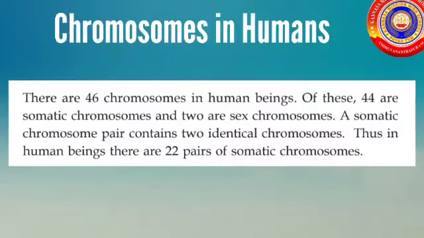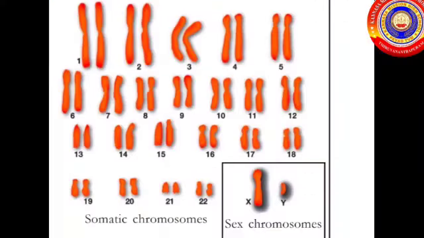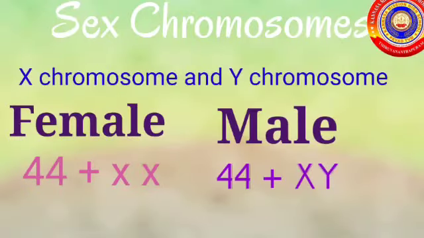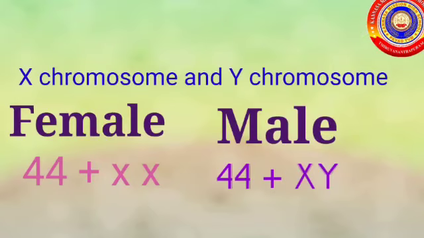Our next topic is chromosomes in humans. There are 46 chromosomes in human beings. Of these, 44 are somatic chromosomes and 2 are sex chromosomes. A somatic chromosome pair contains 2 identical chromosomes. Thus, in human beings, there are 22 pairs of somatic chromosomes. Sex chromosomes are of 2 types. They are X chromosomes and Y chromosomes. The genetic makeup of female is 44 plus XX and for male is 44 plus XY.